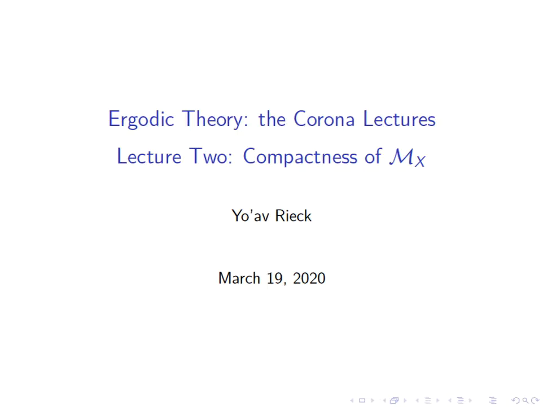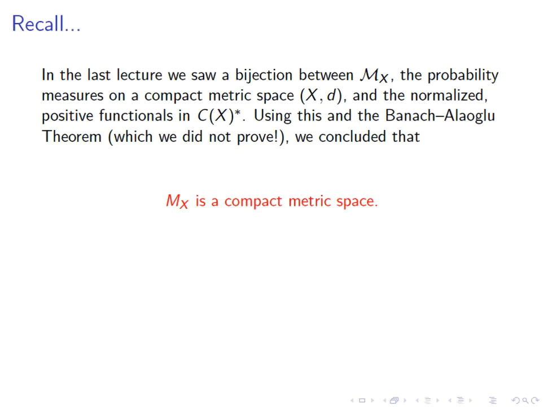Today's lecture will be about compactness of the space Mx. We will begin with reviewing a few of the terms that we set last time. We're dealing with X, which is a compact metric space. On X, of course, we have a topology and therefore we have a Borel sigma algebra. The set Mx as a set is the set of all possible probability measures on the Borel sigma algebra.